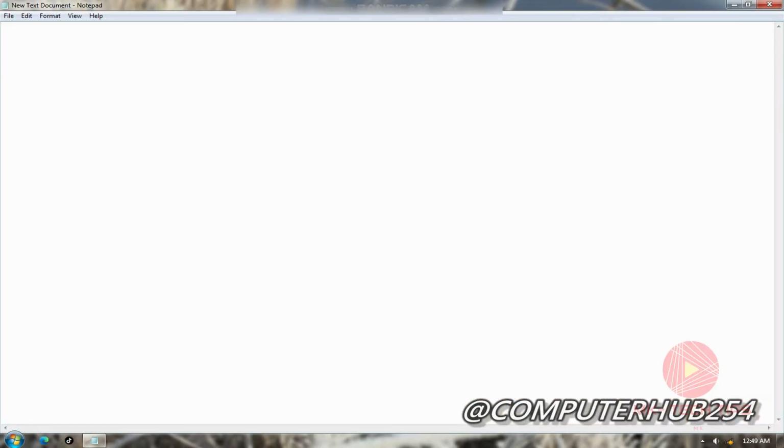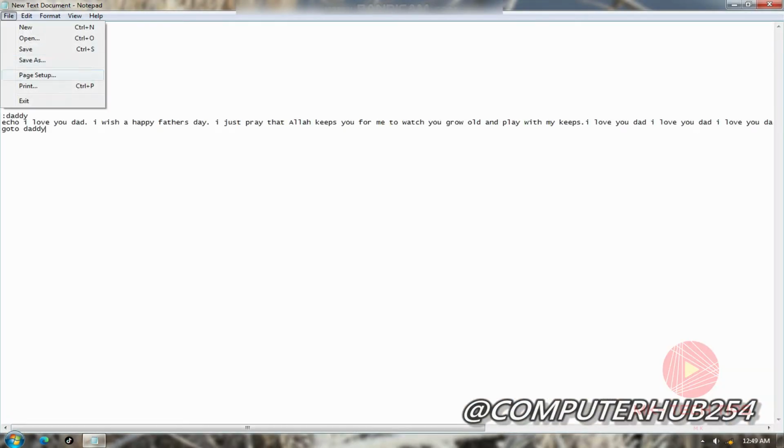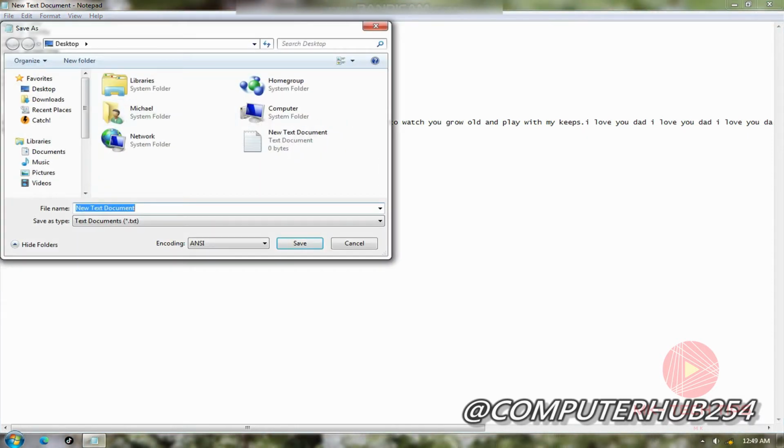Today I'll be showing you how to make a surprise with the command prompt. Create a new text document and paste the commands down in the comment section, but you can adjust to what your surprise might be about. Save the document as your title.bat file and save it as all files and not as a text document.